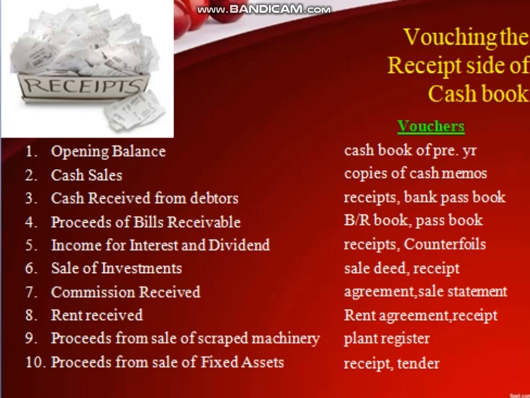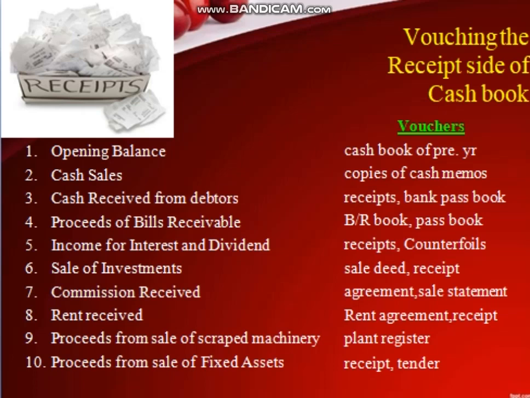In order to vouch the cash sales, copies of cash memos are used. And in order to vouch the cash received from debtors, receipts issued, bank passbook, etc. are verified. Proceeds of bills receivable are verified with the help of the bills receivable book or passbook. Income from interest and dividend is vouched with the help of receipts and counterfoils.